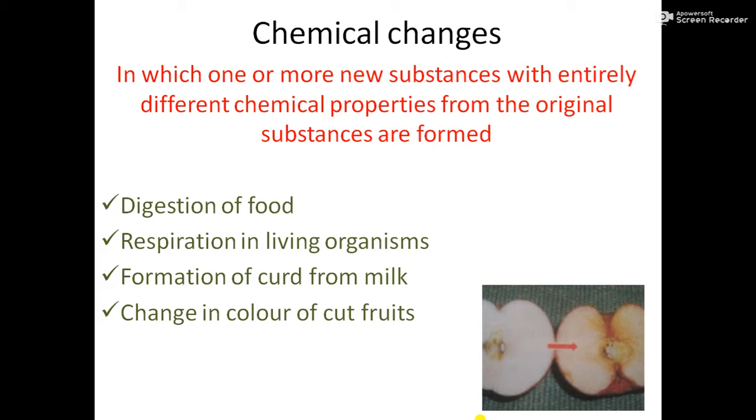A change in color of cut fruits and vegetables on keeping in air is a chemical change. Like if we cut an apple into slices and keep it in open air for some time, the slices of the apple acquire a brown color due to the formation of a new substance by the action of what is present in the air, that is oxygen. That means oxygen reacts with the acid which is present in the apple.